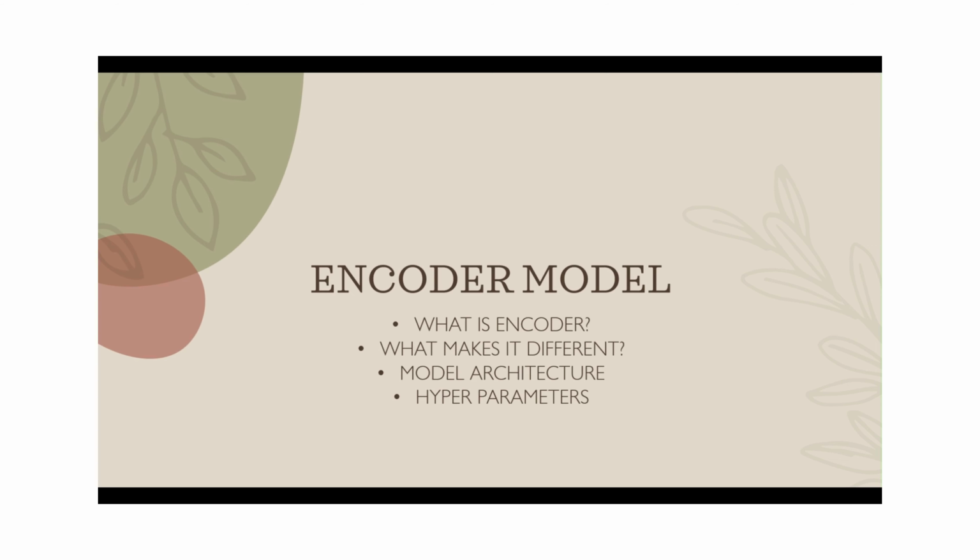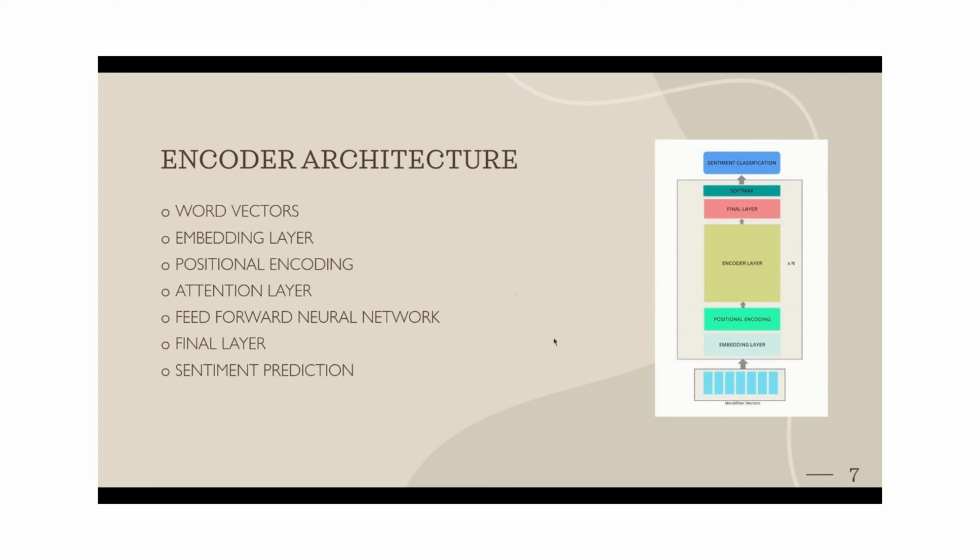So let's talk about the architecture. The model that we have used contains these seven parts. At the beginning there are word-to-vec vectors, which came from our dataset. After getting the vectors, these vectors are passed into an embedding layer, which converts them according to the model.